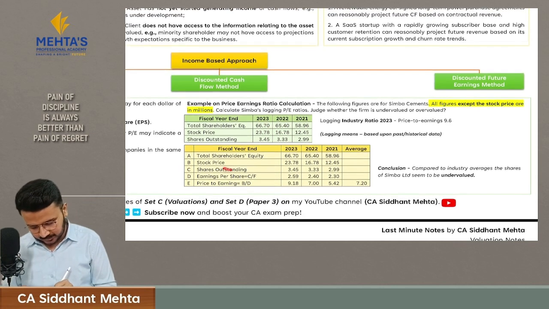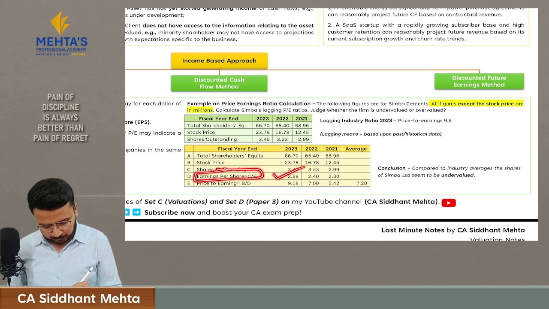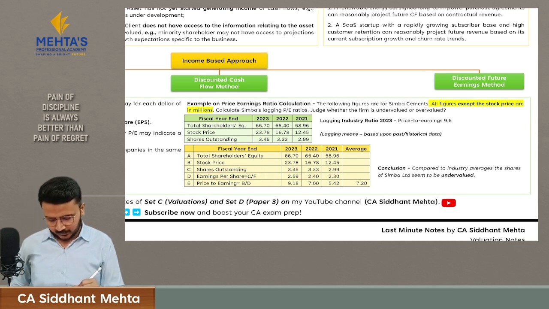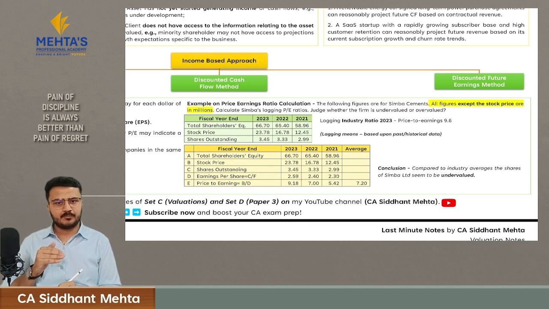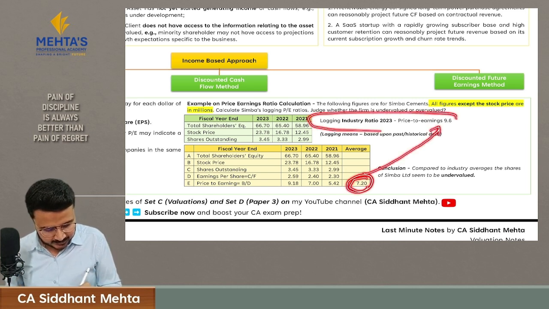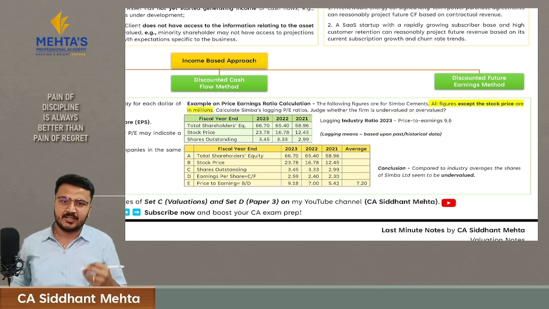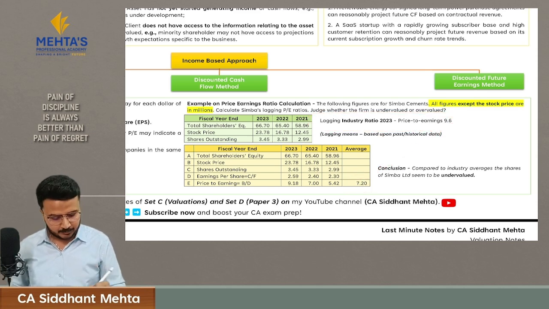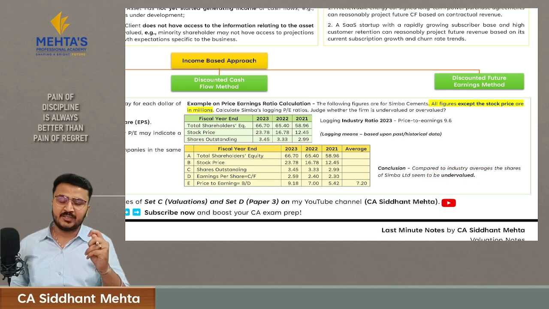They have also given us the earning per share, that is 2.59, 2.4 and 2.3. Hence, we calculate price upon earnings based upon stock price upon earning per share, and we will get 9.8, 7 and 5.2. Here, the average PE is 7.2, which is lesser than the industry PE ratio, that is 9.6. It states that my company's stock price is undervalued or investors have low growth expectations from my company.